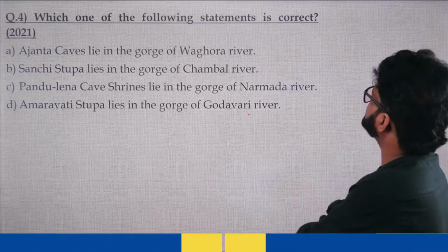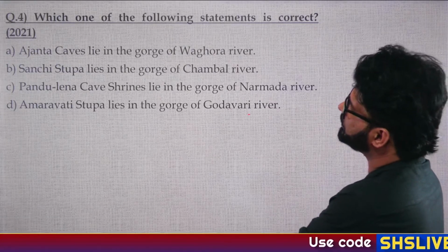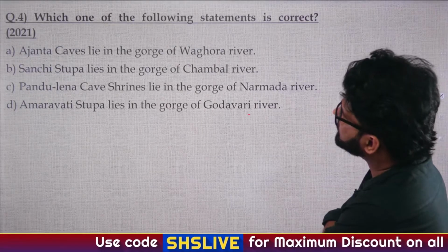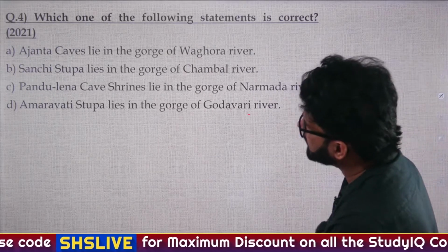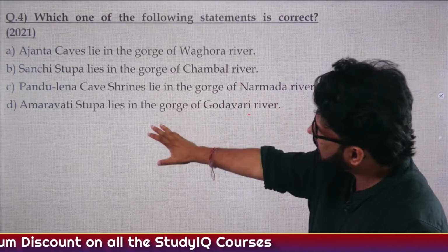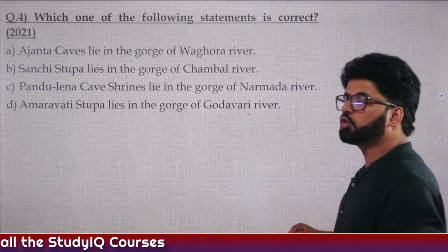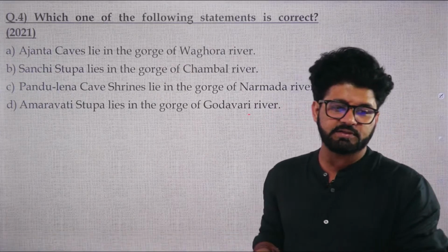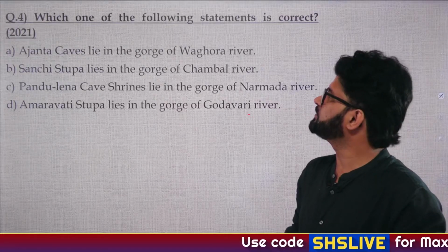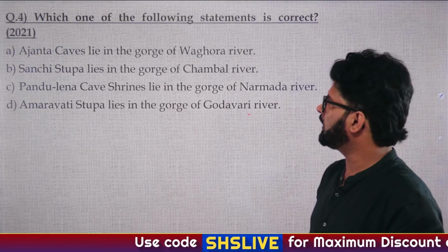Which one of the following statements is correct? 2021 question. A, Ajanta caves lie in the gorge of Waghora river. B, Sanchi Stupa lies in the gorge of Chambal river. C, Pandulena cave shrines lie in the gorge of Narmada river. D, Amaravati Stupa lies in the gorge of Godavari river. What is the answer? As A is saying, and Dark is saying, Dark is awesome. I have rarely seen him answering any question wrong.